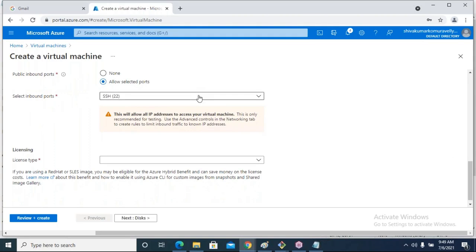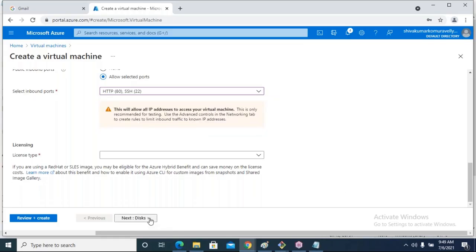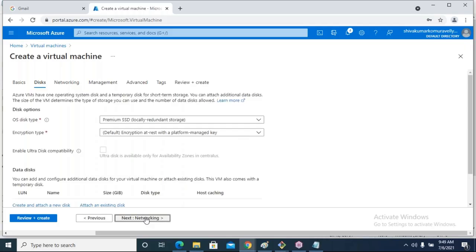Port number is SSH, and you have to open one more port because I want to test Apache 2 also. Just come down, go to disk section.